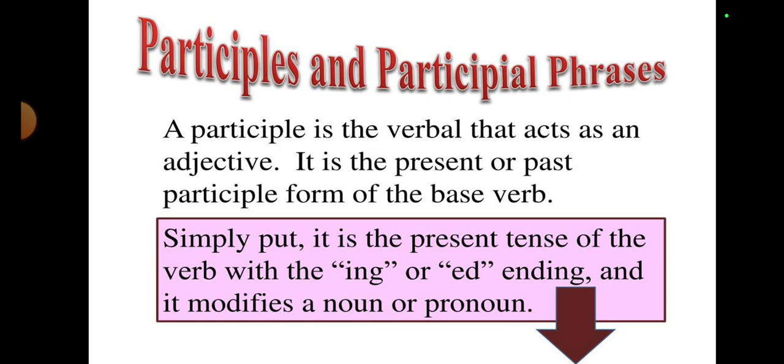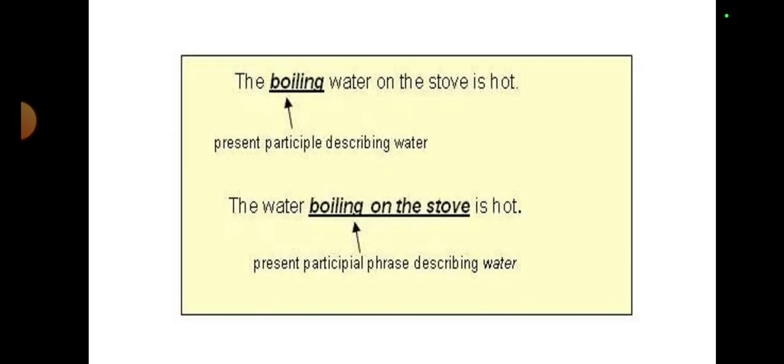So participle is the verbal that acts as an adjective, and there are two forms of participle. The first one is the ing form and the other one is the ed form, meaning it is the third form of the verb. If we talk about the example of participle phrase, you can see there is a participle given, and later we'll be discussing the participle phrase.